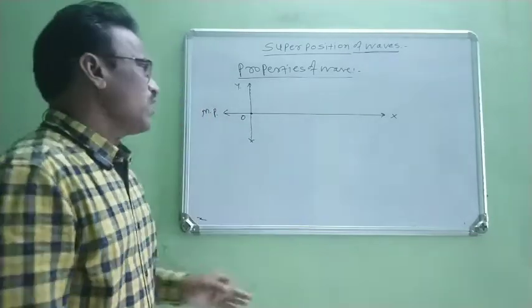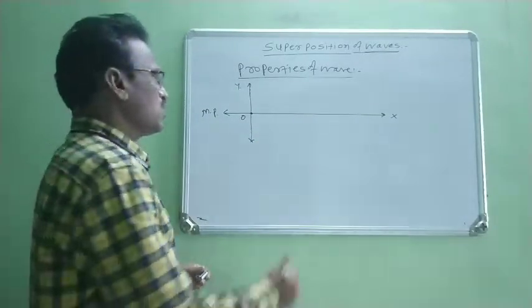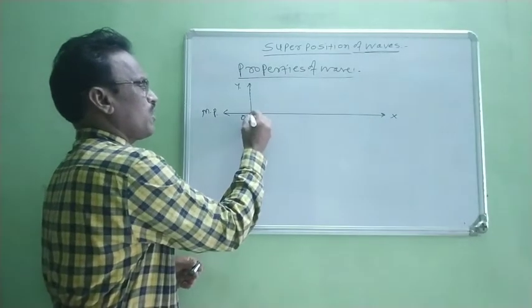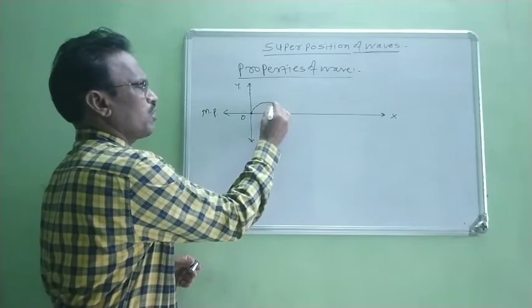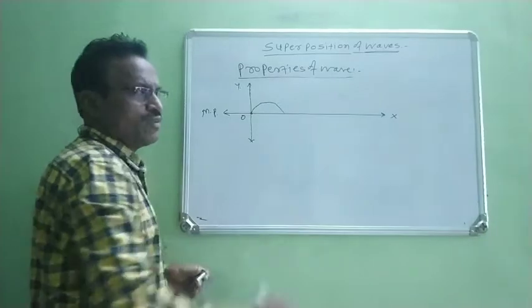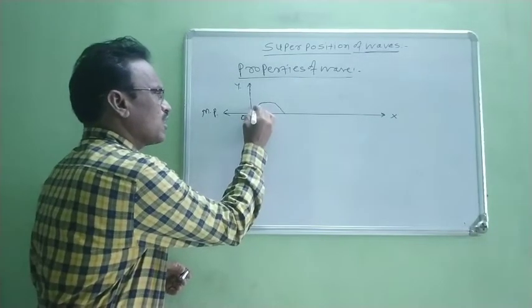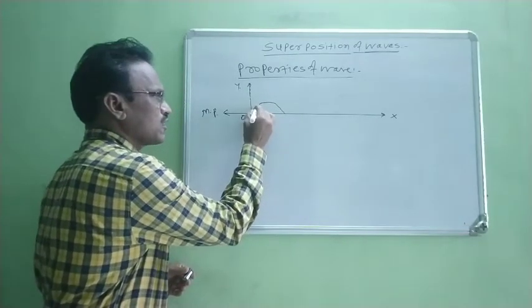Now, when some energy is given to that particle, due to the action of this energy, the particle starts vibrating from its mean position. It vibrates upward up to some maximum displacement, and again it moves towards the mean position.